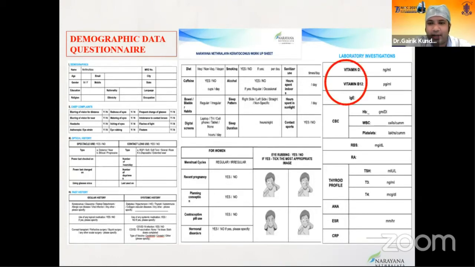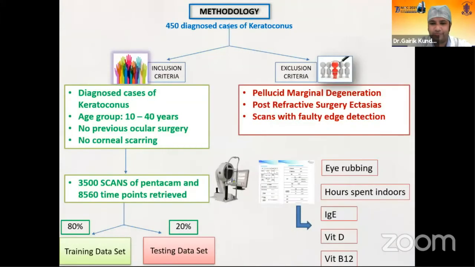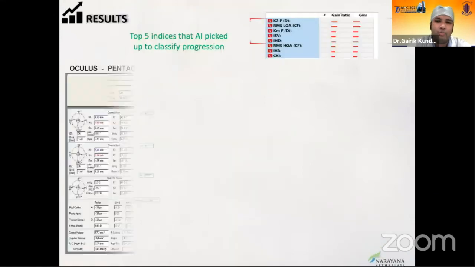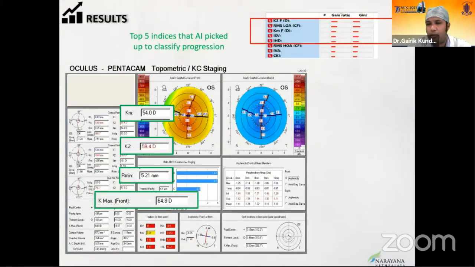And we looked at the various demographic profiling, high-risk characteristics. If you're looking at vitamin D, B12, IgE levels, hours spent outside, hours spent indoors, these are the other factors which we looked at. So this is something which we have also added to the AI algorithm. So what we found is a combination of indices is what is important.